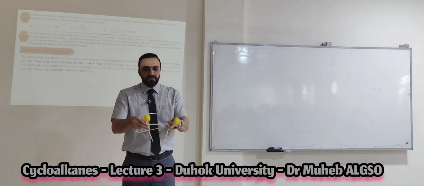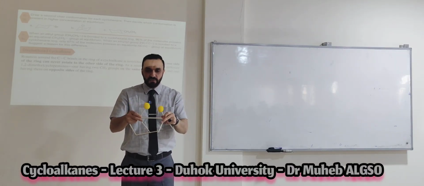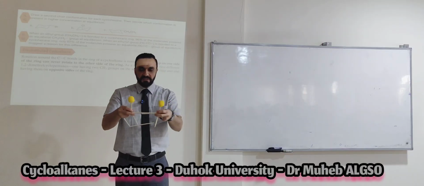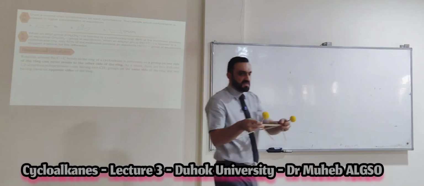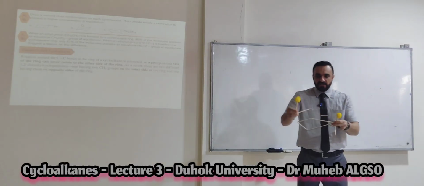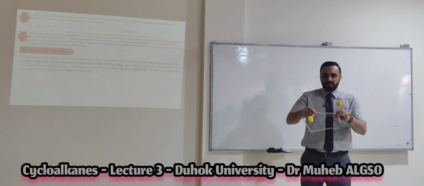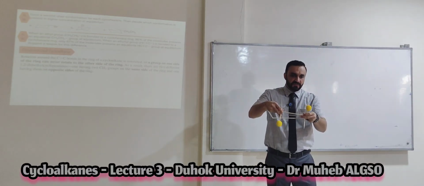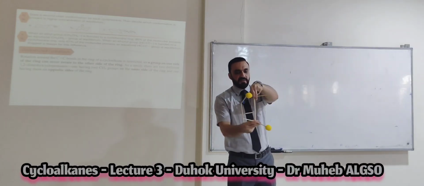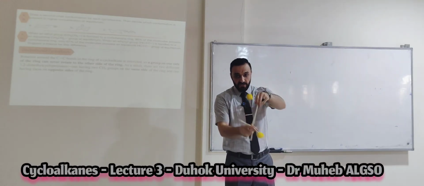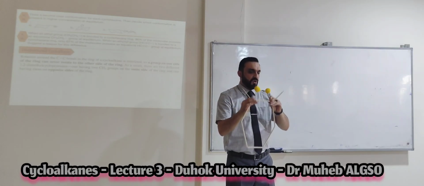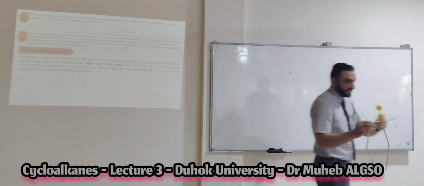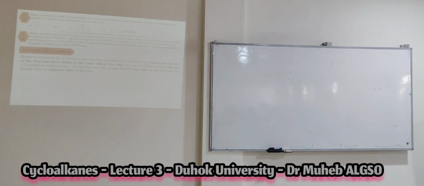For this reason, if the same group is on the same side, it will be what? It will be cis or trans? It will be cis, yes, it will be cis isomer. If they are on different sides, the substituent groups like that, it will be trans. Okay, it will be trans. If you look at it like that, trans. If you look at it like that, also trans. If you look at it like that, for example, also trans. All the conformations. Do you understand? Okay.